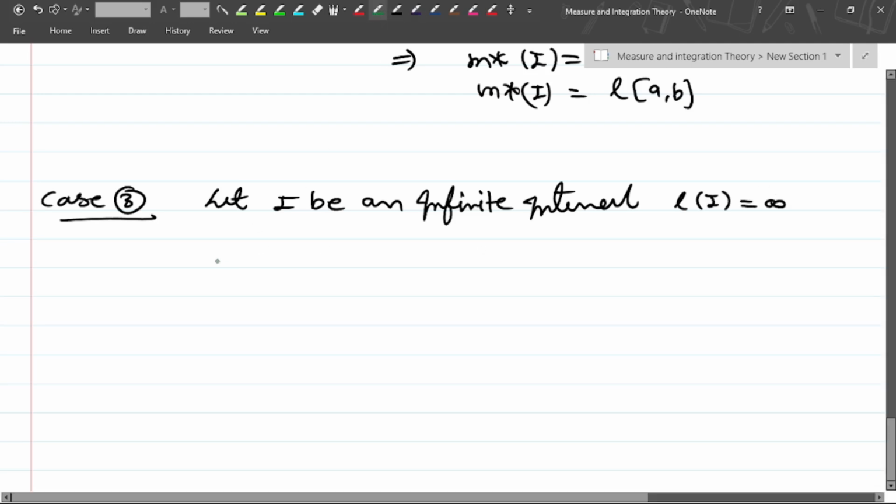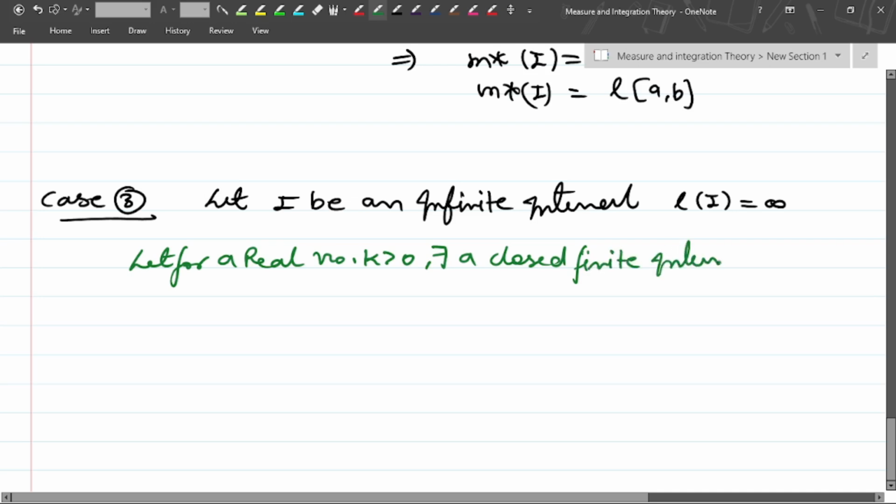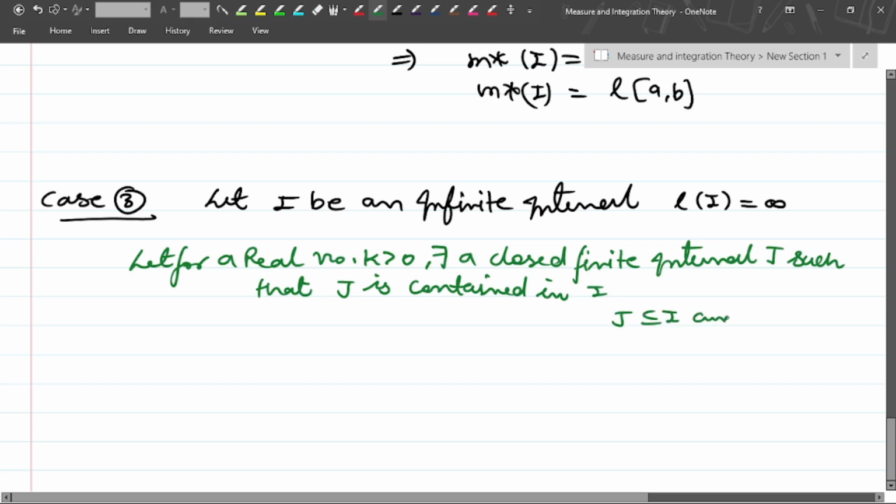Then for a real number k greater than 0, there exists a closed finite interval J such that J is contained in I, where the length of J is k, where k is some real number.